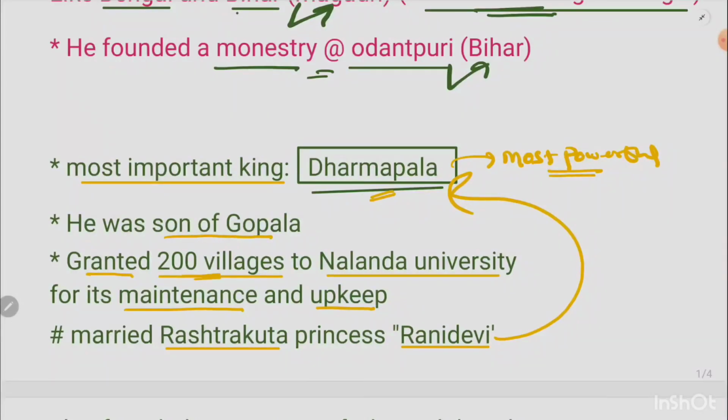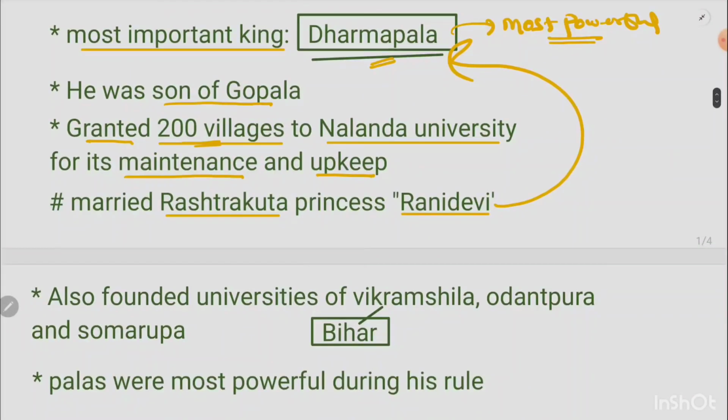Okay, now another important fact about Dharampala is that he also founded some of the other universities that were mainly located in Bihar. That is Vikramshila University, Udantpura, and Somarupa University. Okay, so these were some of the universities that were founded by Dharampala.